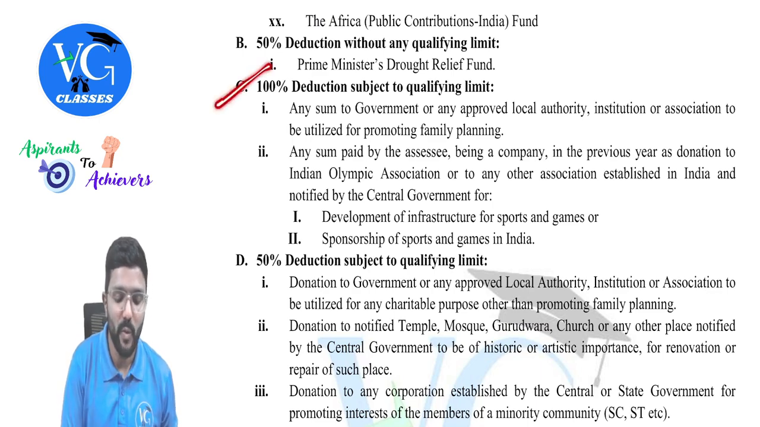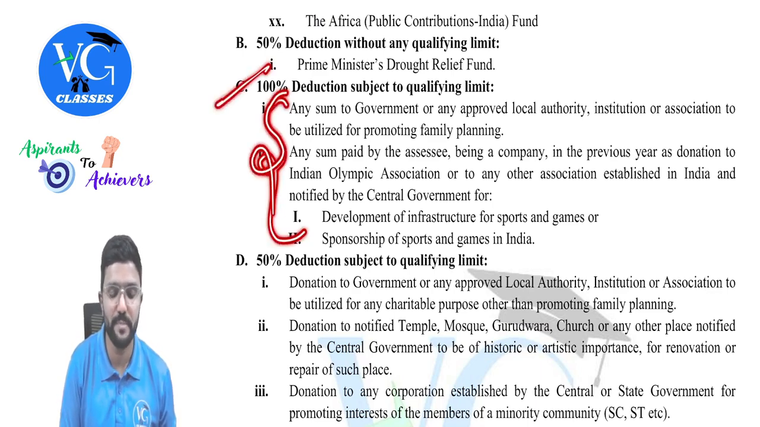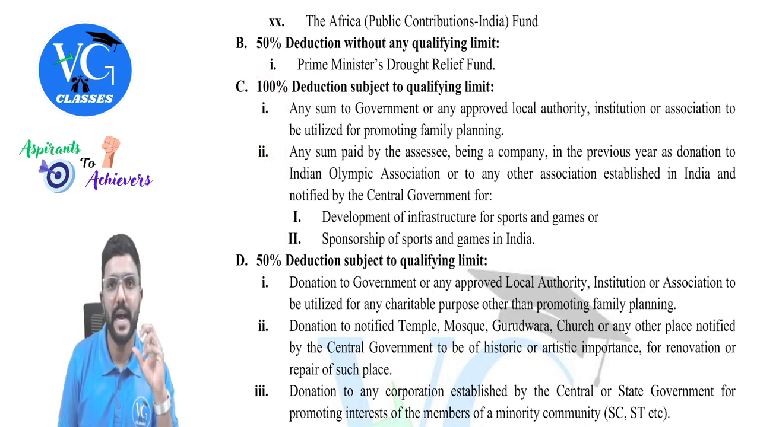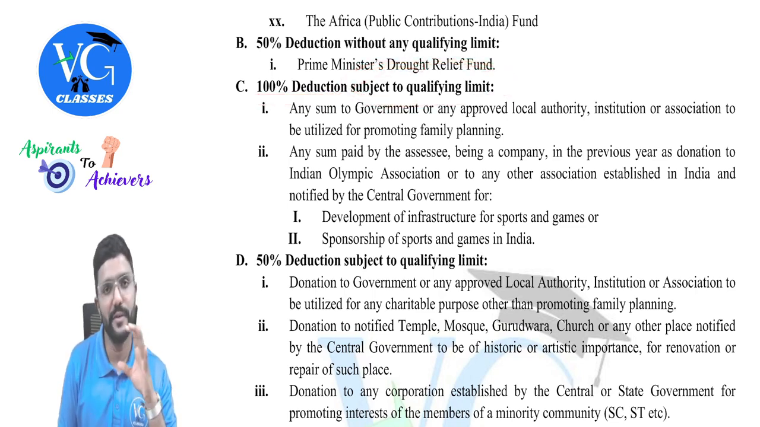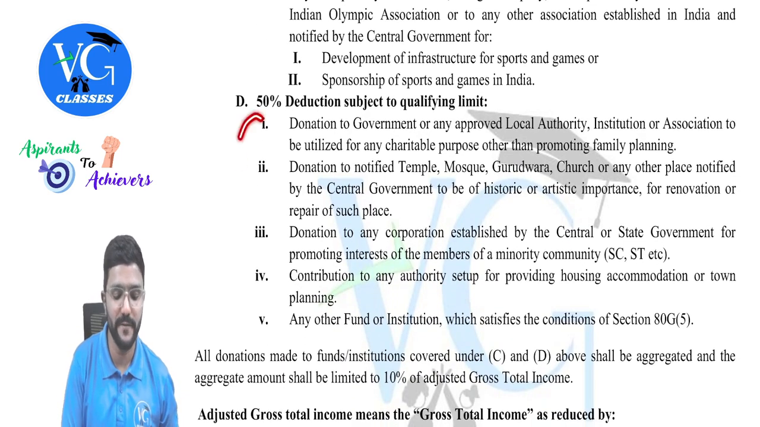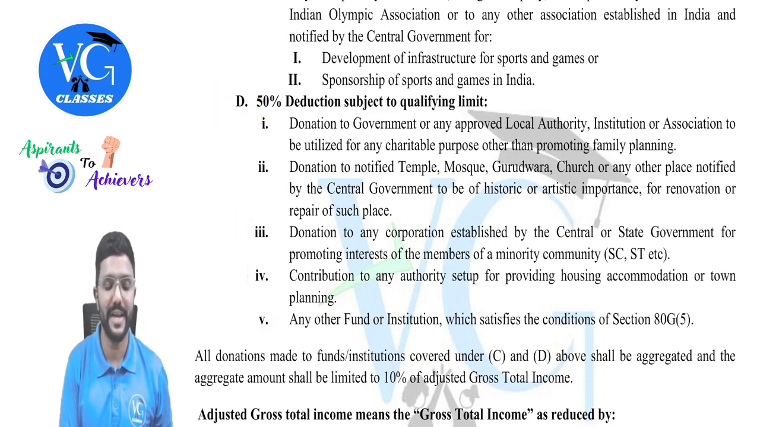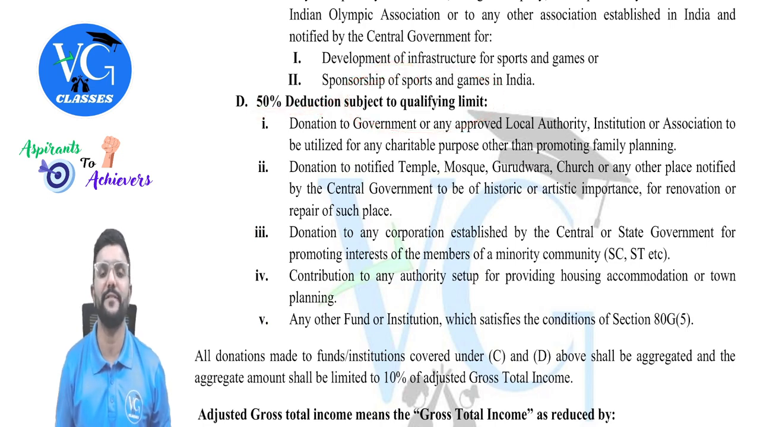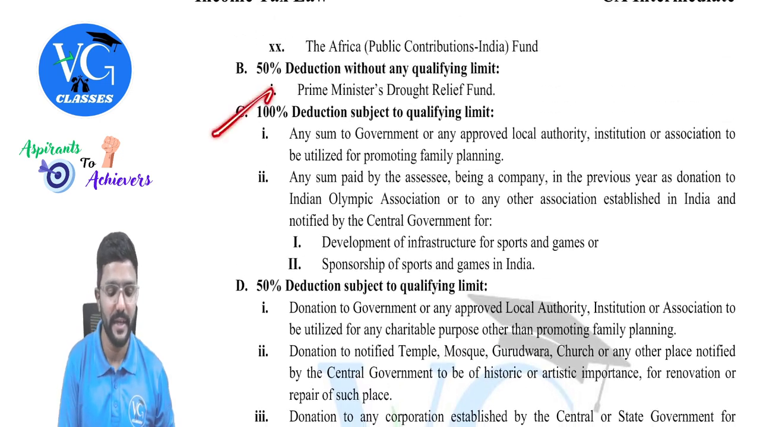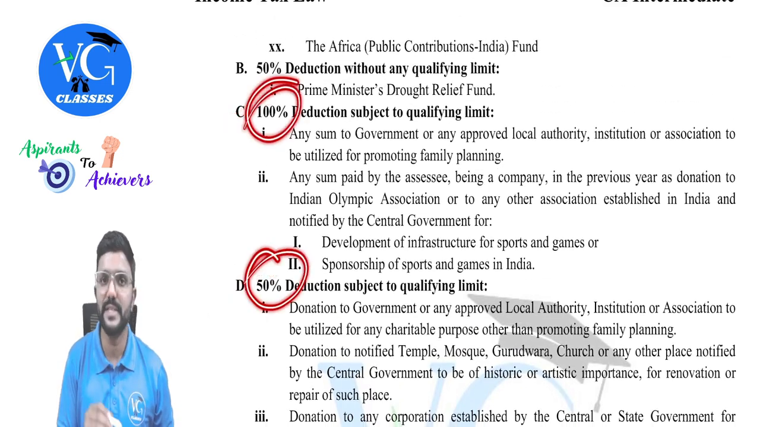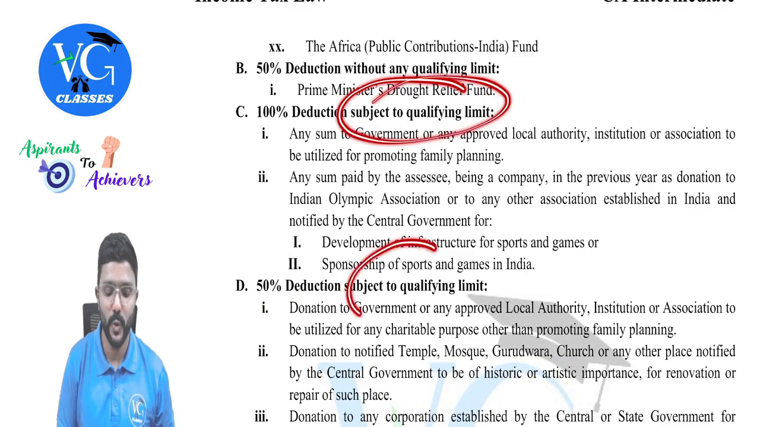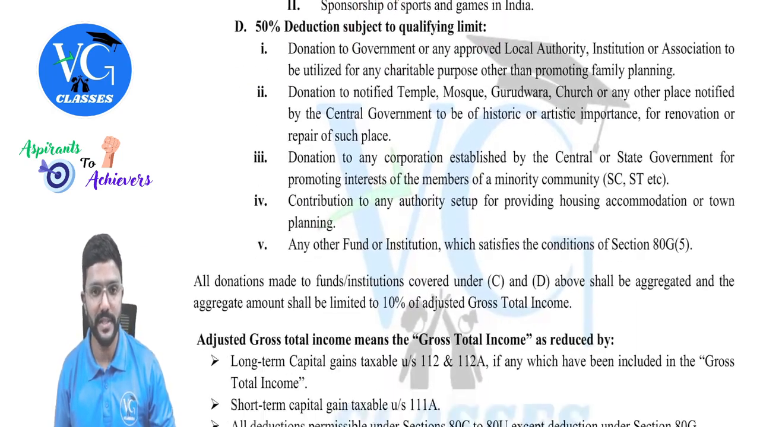Okay. Then whatever contribution you are making for these 2 purposes, which are covered under C category, 100% of the amount is allowed as deduction but subject to qualifying limit. What is the qualifying limit? We will see later. Okay. Then if you are contributing for any of those covered in D category, 50% of the amount contributed will be allowed as deduction, but again subject to qualifying limit, guys. So whatever you are contributing for C and D category, you can claim 100% and 50% respectively, but both are subject to qualifying limit. So what is it? We will see.